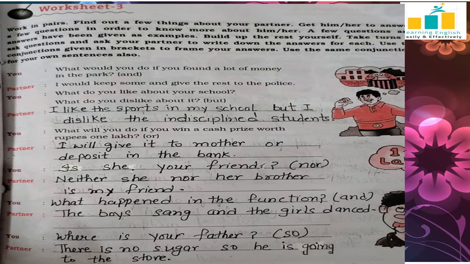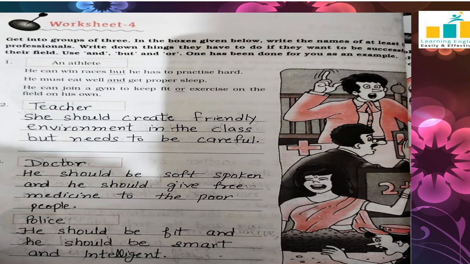Clear? Hope this worksheet is clear to you. Now next is worksheet number 4. Now here see, look at the picture. Professions are given to you. Or you can choose on your own, and you have to use the conjunction also. So first example is given, an athlete. If you want to become an athlete, you have to give ideas for those professions.